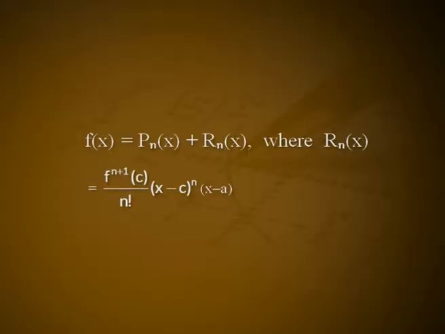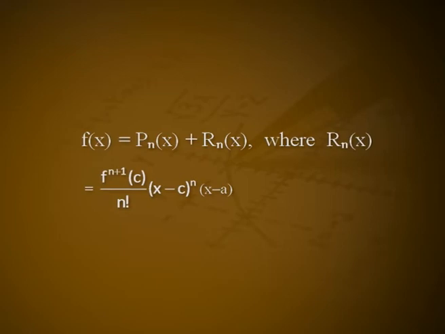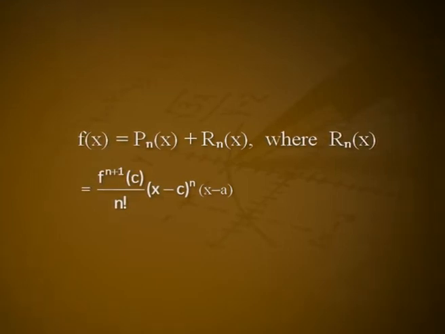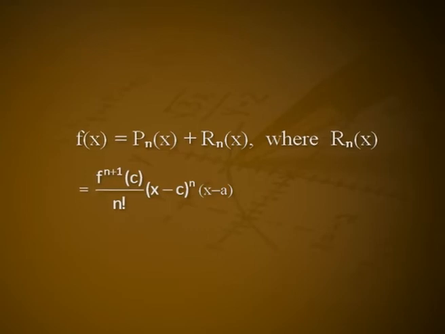So, the conclusion of the theorem takes the form f(x) = P_n(x) + R_n(x), where R_n(x) = f^(n+1)(c)/n! (x − c)^n (x − a) for some point c between a and x. This is known as Cauchy's form of remainder.